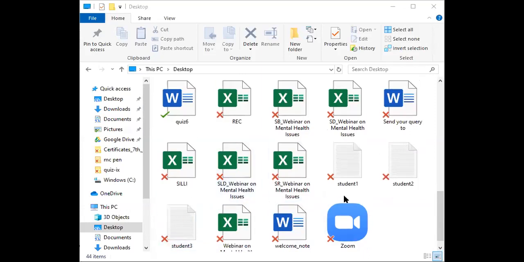Now we first have to check what information is in student1 and student2, and check whether all the information was successfully copied or not. So just wait 1 minute. I'm opening all those three files.